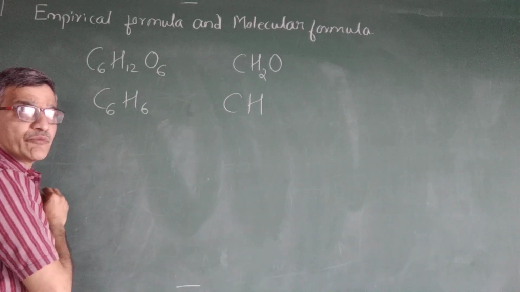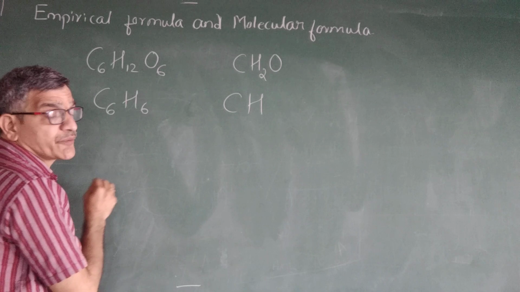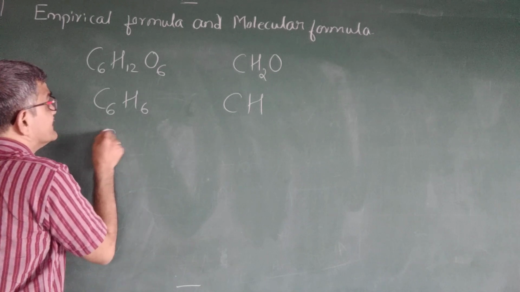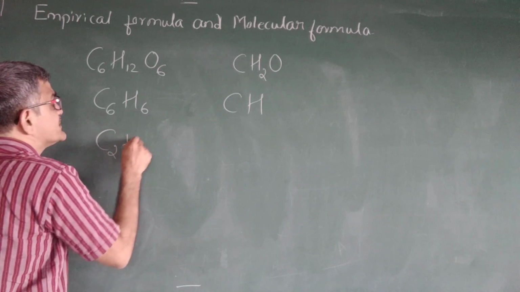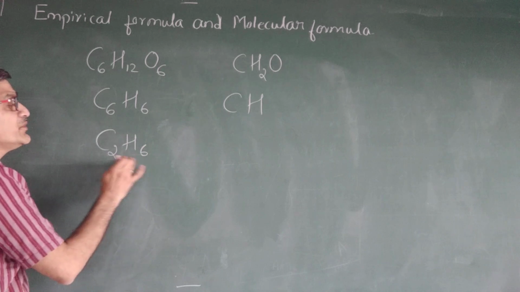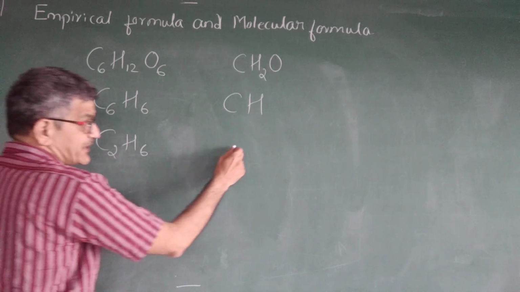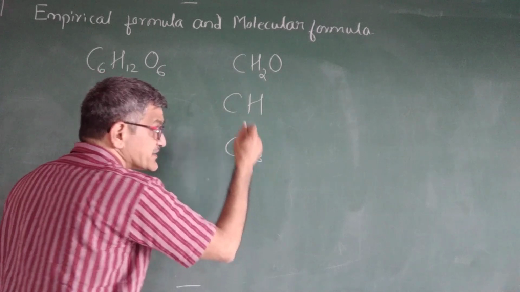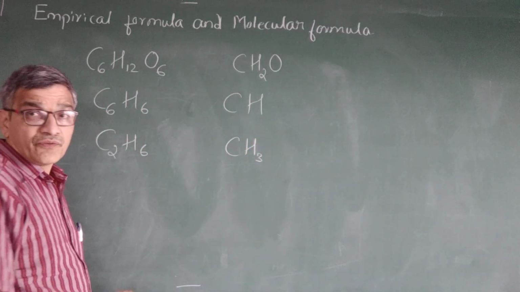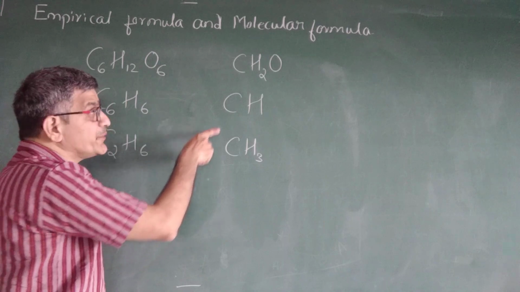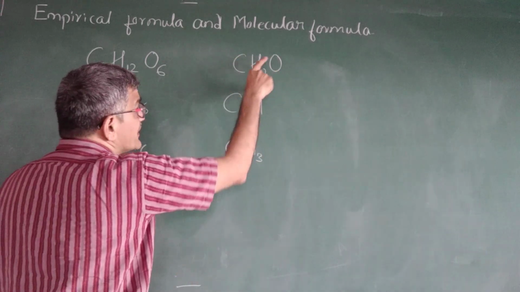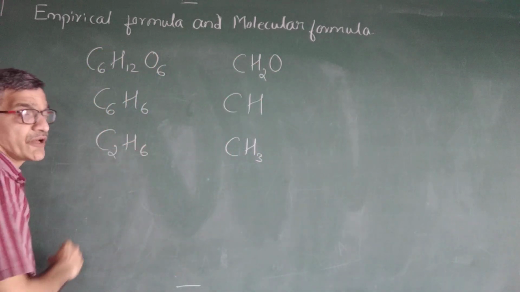Okay, I will take one more, the alkanes. I will take ethane. Ethane is C2H6. What is the ratio? 1:3. So therefore the empirical formula is CH3. What is my point here? These are called the empirical formula, and this is the molecular formula.